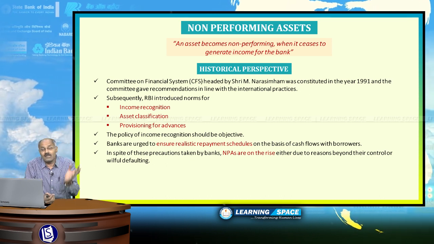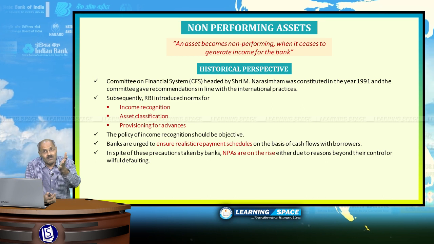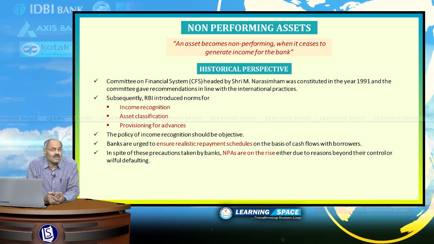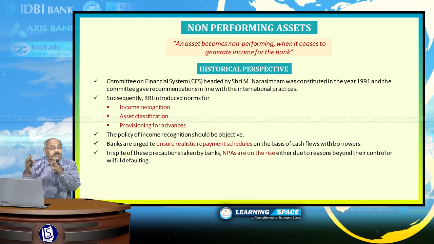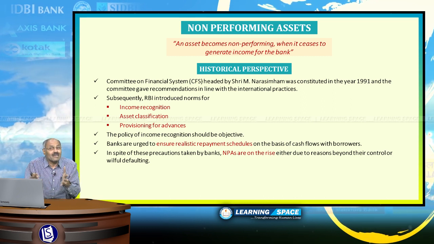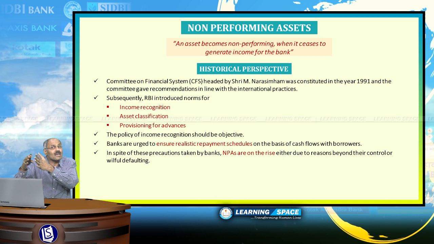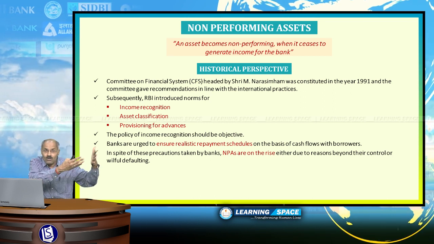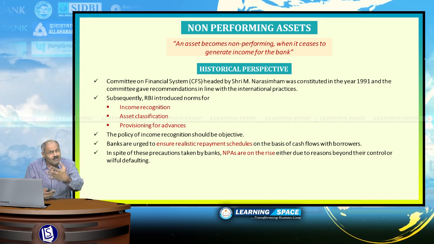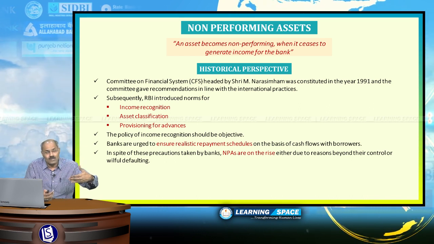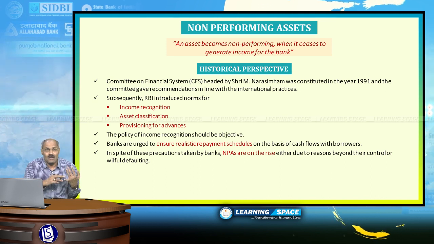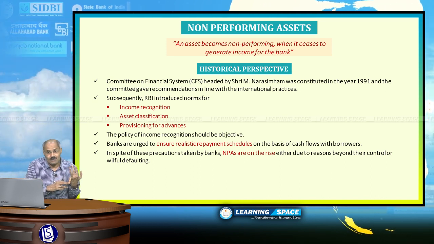And if you go into the historical perspective, the Committee on Financial System headed by M. Narasimham was constituted in the year 1991, and subsequently in the banking system, prudential guidelines, that means the guidelines being followed across the world, were implemented. These constitute income recognition, asset classification, and provisioning for advances.